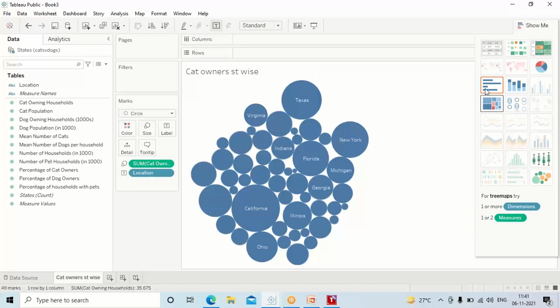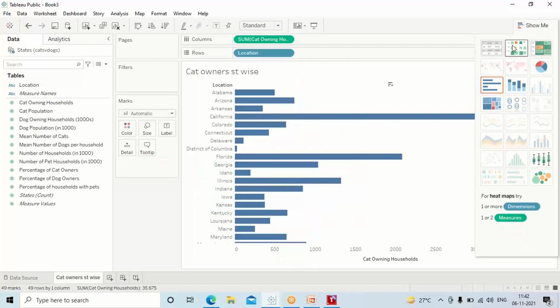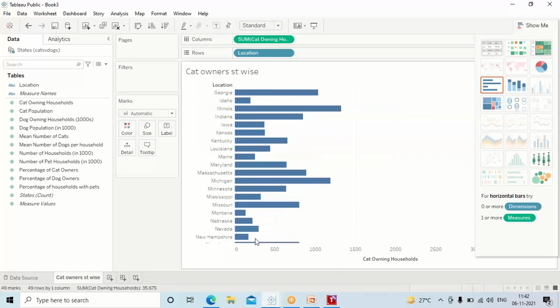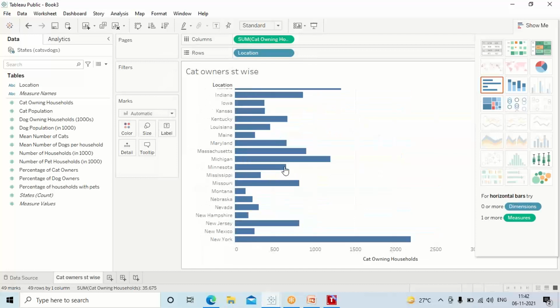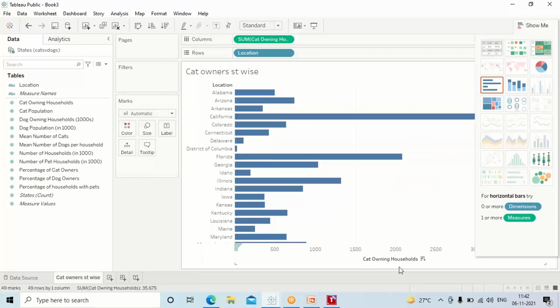Now what happened is, when I put the data, these things are getting activated. You see, not all of them are activated here. Tableau is giving us an option, so you can represent it the way you want. For me, I felt this is better. So out of the thousands, I know what is the percentage of cat owners.